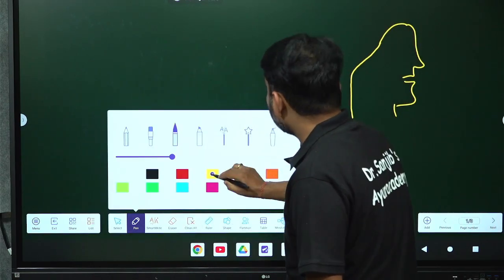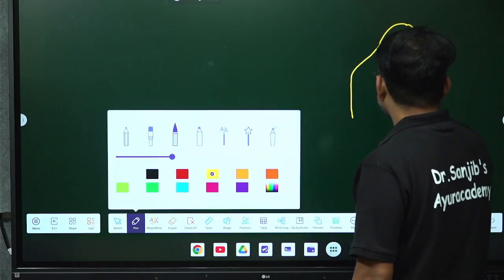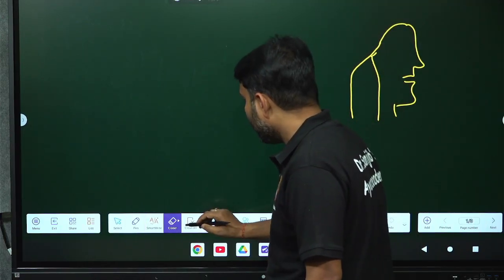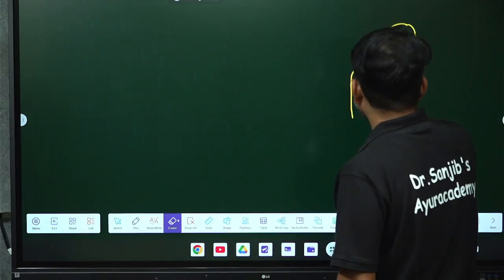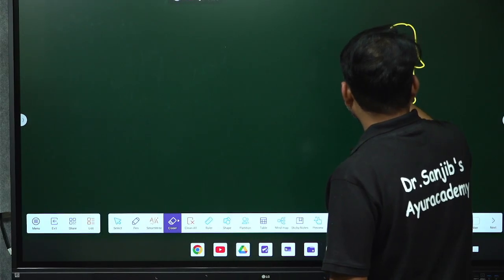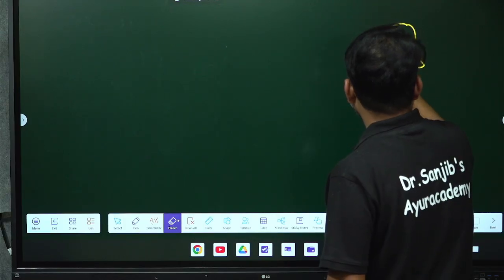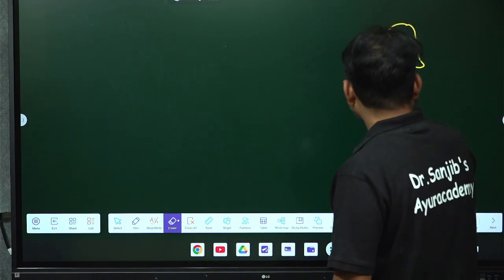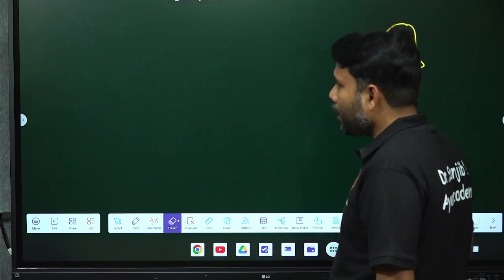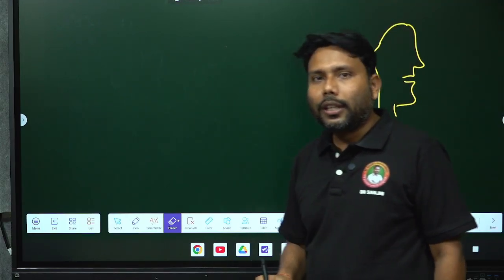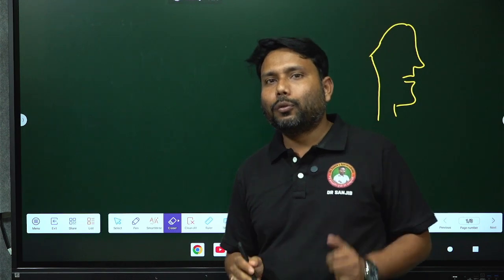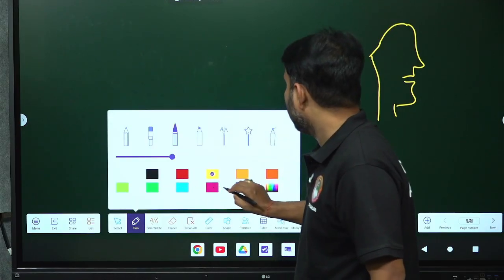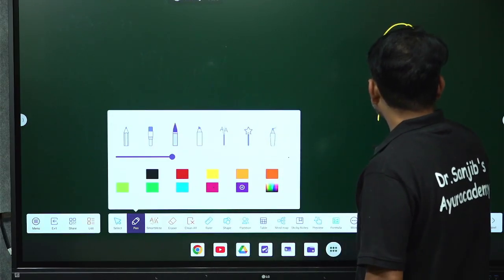Suppose this is your throat cavity, and bacteria enter into your throat through the nasooral route. Suppose this is one bacterium coming, found in the throat cavity.